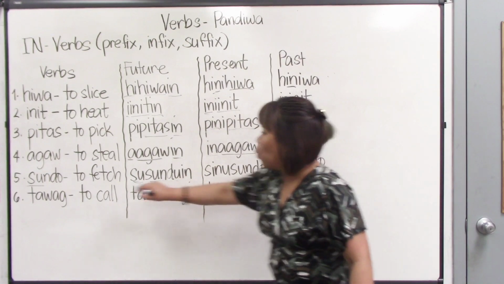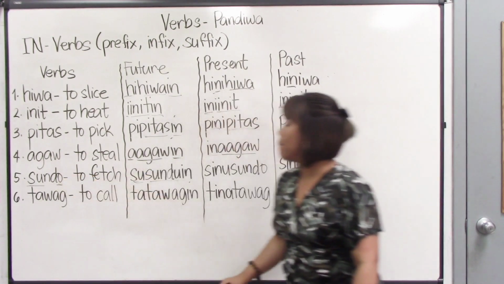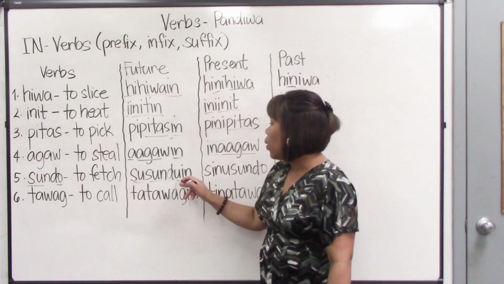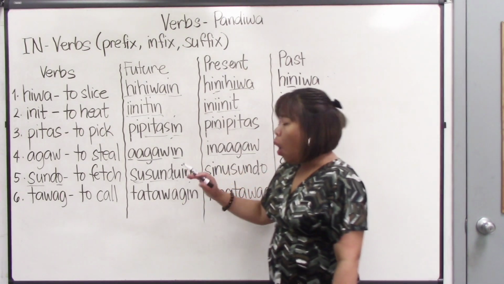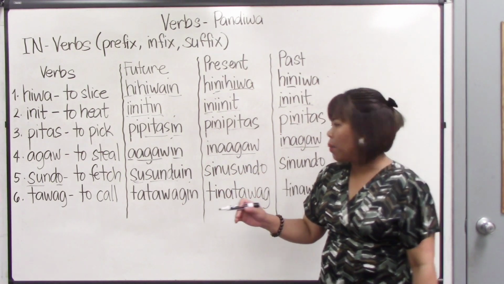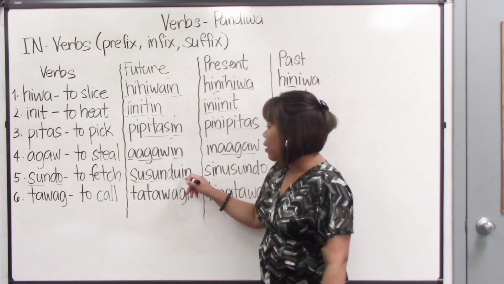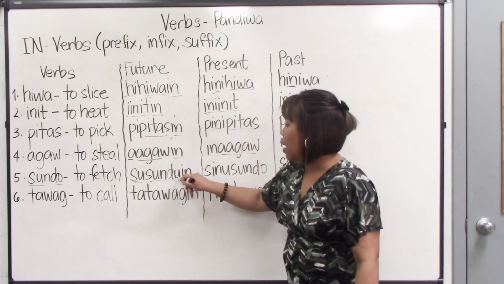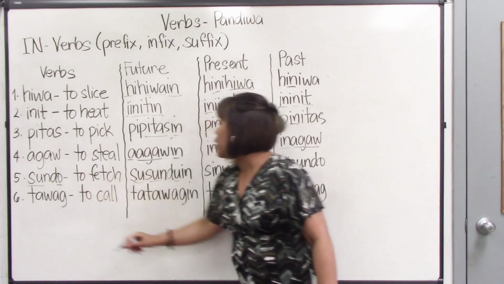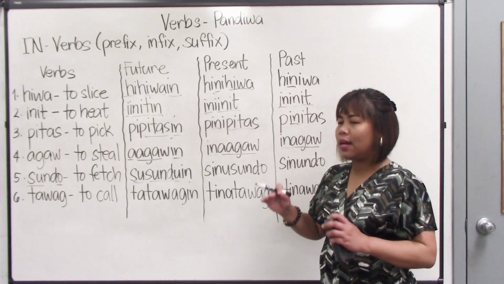Notice that the letter o here was converted into u, because we can't say susundoin. O is a soft vowel, and it cannot go with the hard vowel i. So we need to put u here instead of o, so that we can emphasize the in there.